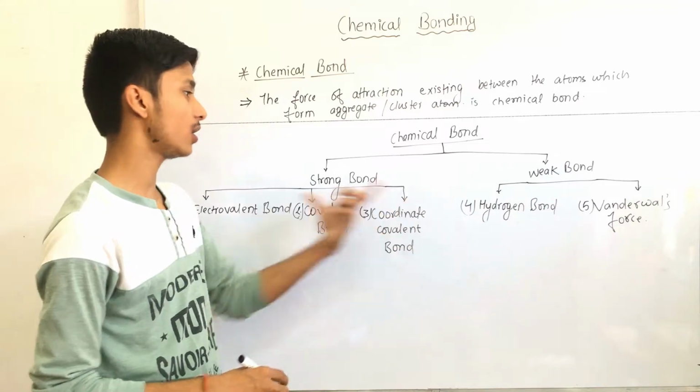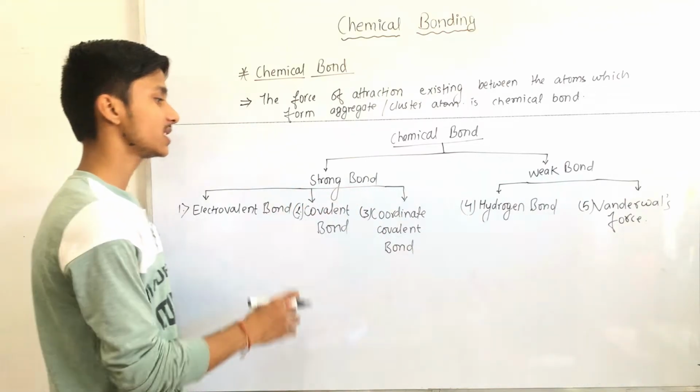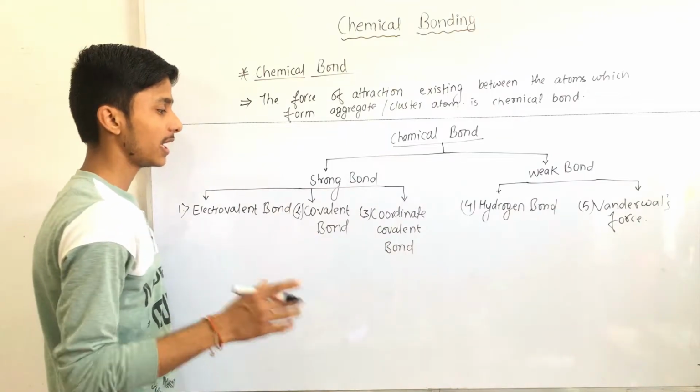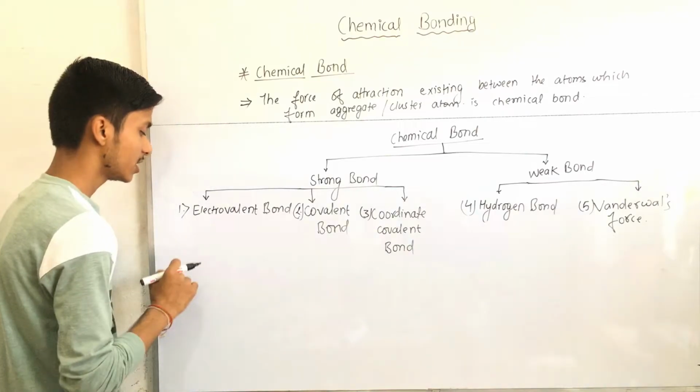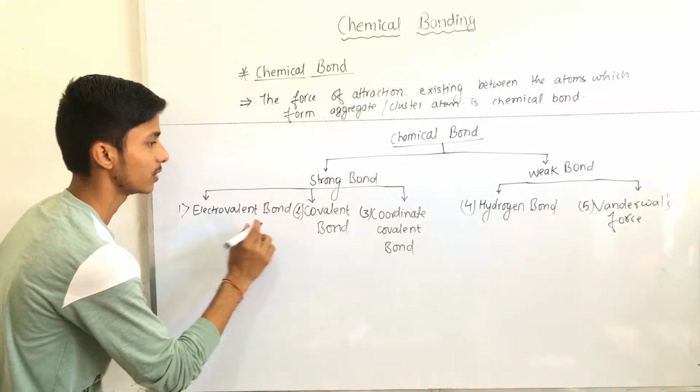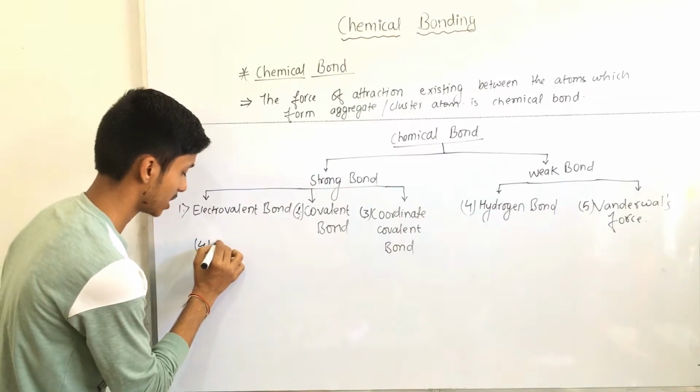Besides these all bonds, there is one more bond, that is metallic bond, which exists between metals. So metallic bond falls under strong bond. It is a strong type of bond. So here we write under it metallic bond, that is 4 number metallic bond.